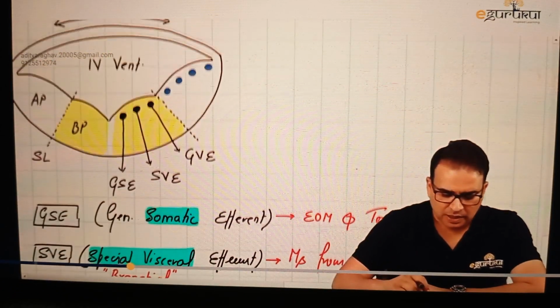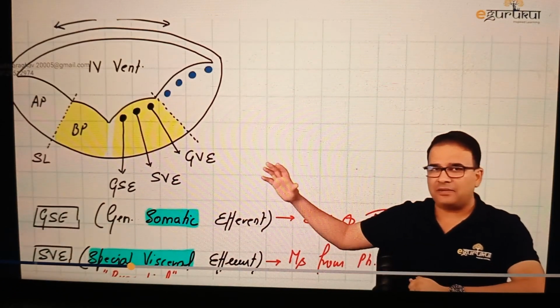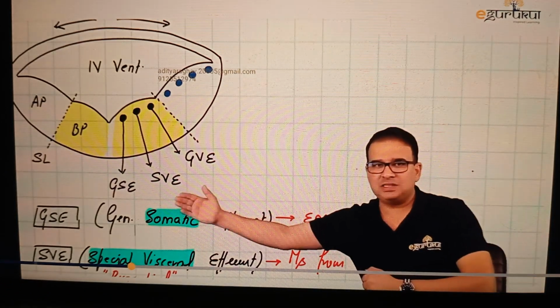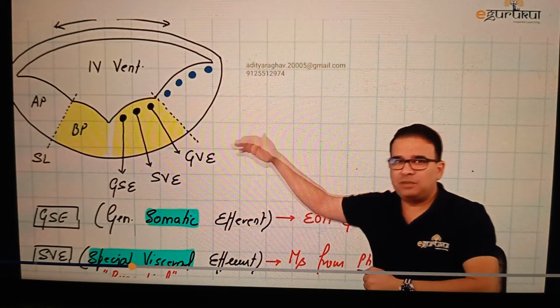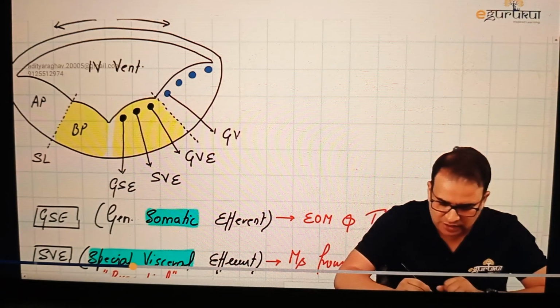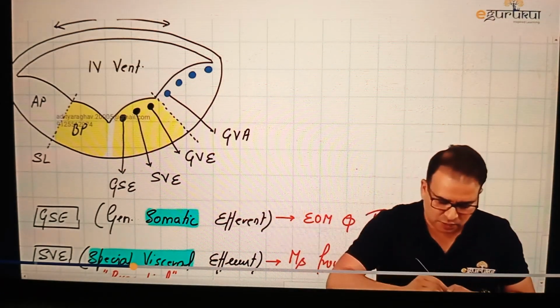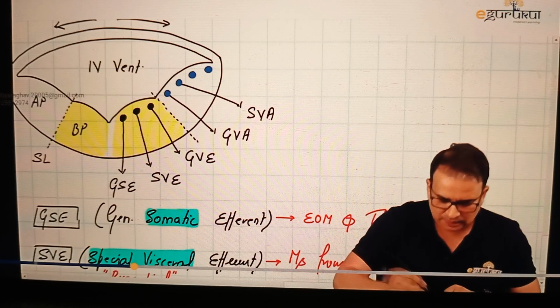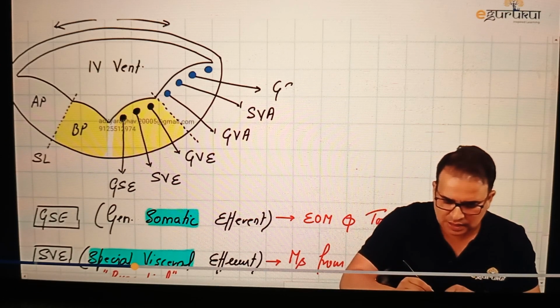Now, let me take you back to the neural tube here. What about afferent column? First of all, how to name the afferent column? Afferent columns are just the mirror image. Now, like we have a GSE, SVE, GVE. So when you start writing the name of the afferent column, it will go like this. Like we have a GVE here. So correspondingly, we can write GVA. Like we have an SVE here. The next one we'll write here is SVA. Then we have GSE, and this here is a GSA.